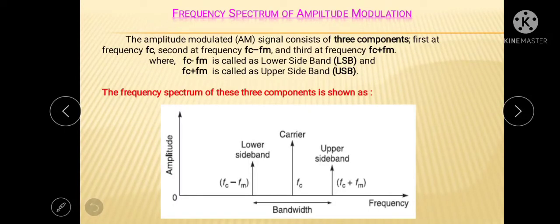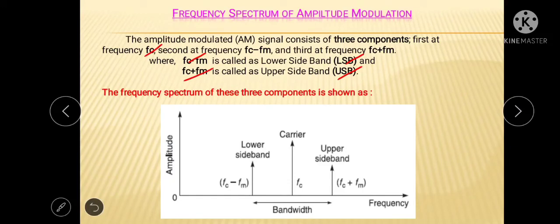We can also draw the frequency spectrum of amplitude modulation. As we know, the amplitude modulated signal consists of three components. The first component is carrier signal with frequency fc. The second, lower sideband with frequency of fc minus fm, and third component is upper sideband with frequency of fc plus fm.